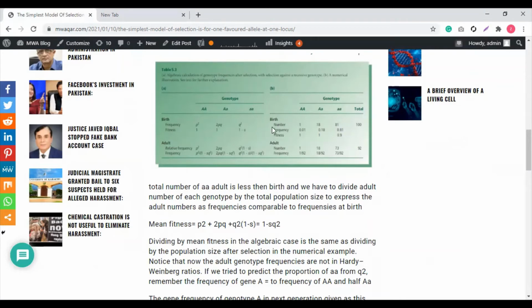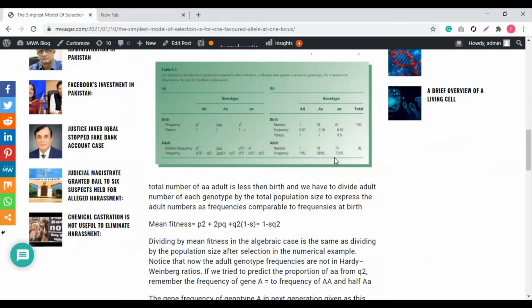When it becomes adult, we are not talking about the next generation, we see that at birth and at the adult stage. What happened at the adult stage? The number of this genotype remains constant. The frequency we will talk about later. You have to focus here now on number. The number is 1. The number of this particular genotype is 18 and the number of this particular genotype is 73. Now you see the reduction here. These both remain the same, but this genotype reduced at adult stage.